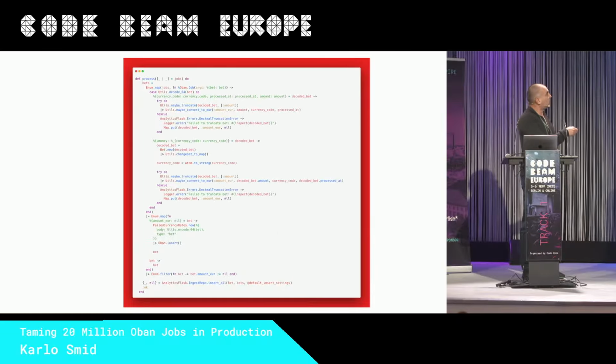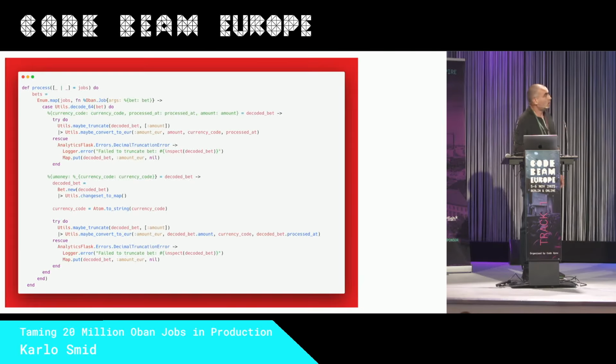The second part of the Oban chunk worker is the process function. You can see that in Oban Pro world, the name of the function is process. In free Oban, the name is perform. We are receiving the list of jobs. We enumerate through them, we decode them, and then we do pattern matching on the payload. The reason is we changed the payload, so we had 2 versions of the payload. This could be done much more easily. This will be bonus tip number 1.